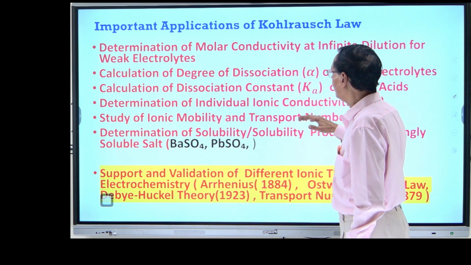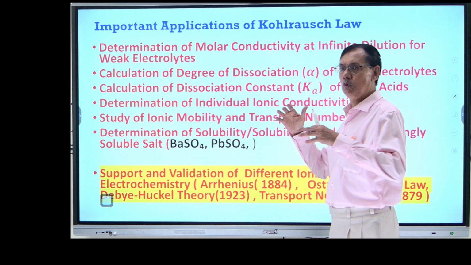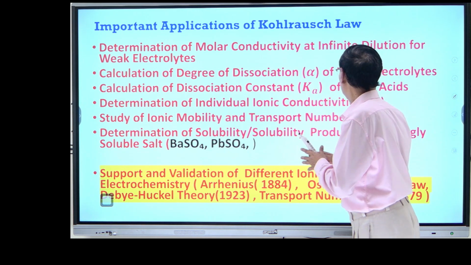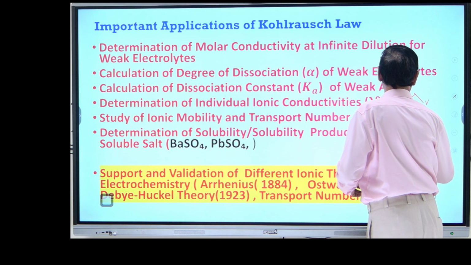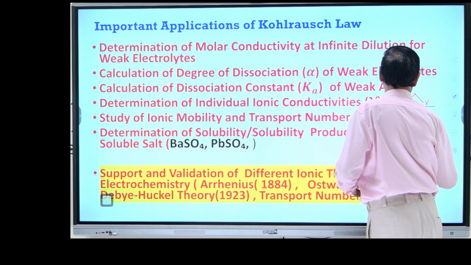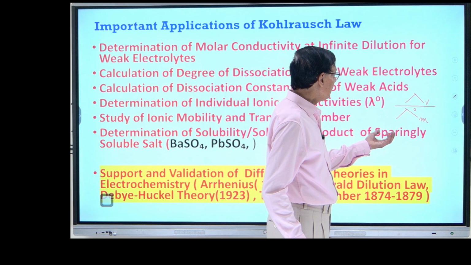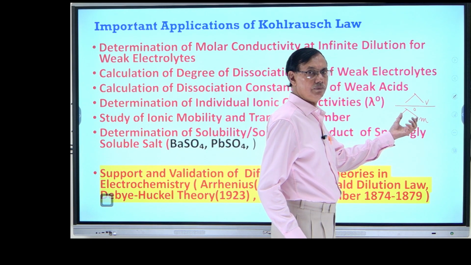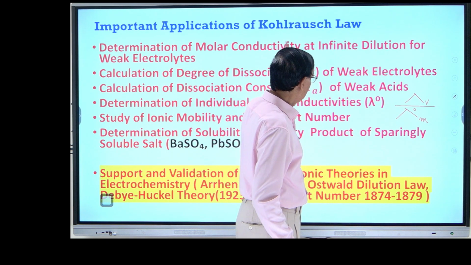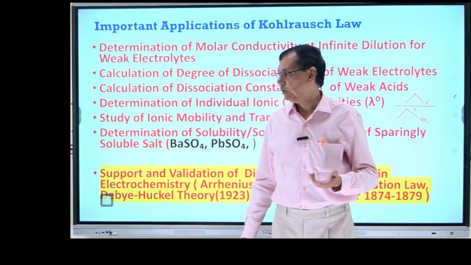Then of course the calculation of degree of dissociation, because if I want to calculate the degree of dissociation, I need the equivalent conductance or molar conductance at infinite dilution. So how do I calculate it unless we know the values at infinite dilution? That can be calculated with the help of Kohlrausch law.